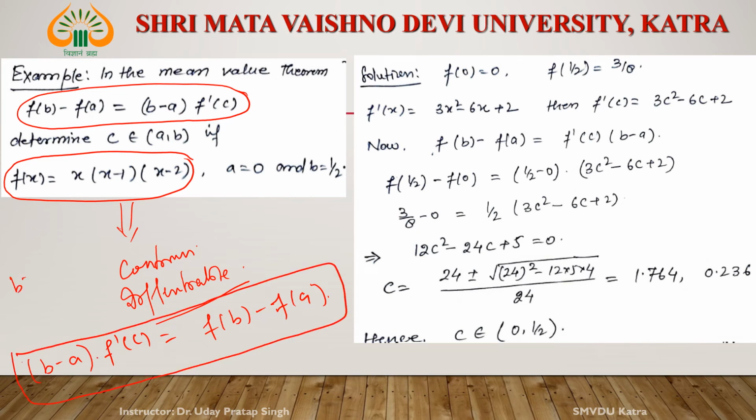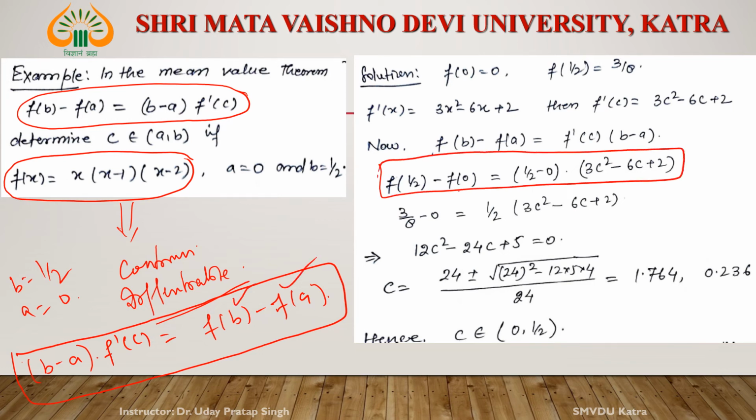What is b? b is equal to 1/2. What is a? a is equal to 0. Okay, now see this thing. f(b) minus f(a) is equal to (b minus a) times f'(c). What is f'? f' is this one. Okay, f'(c) is this one. Now after solving this, we find this one.